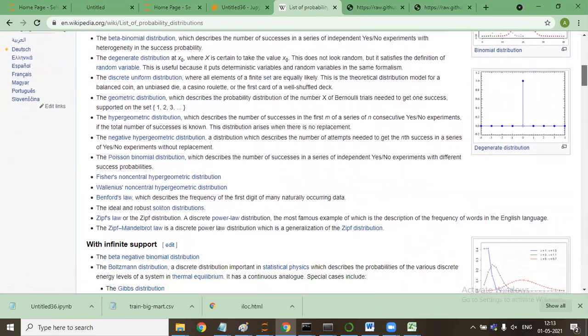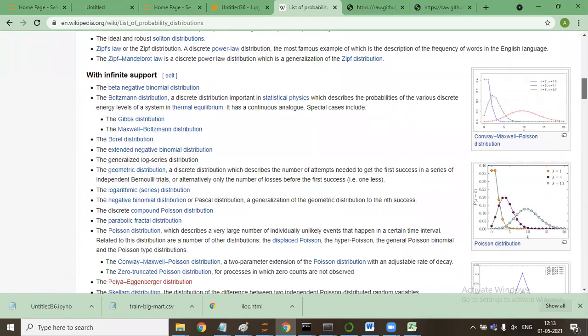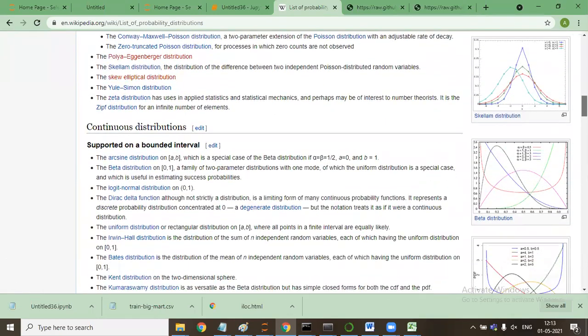Now this list is not ending. You see the number of distributions we have.